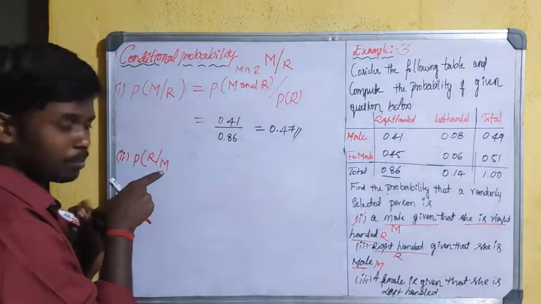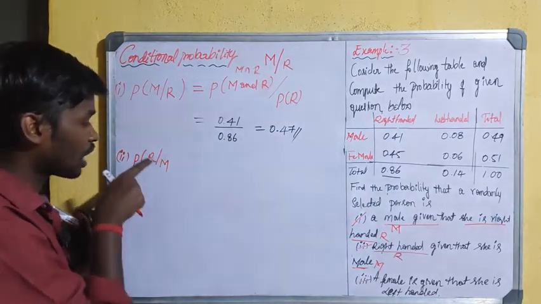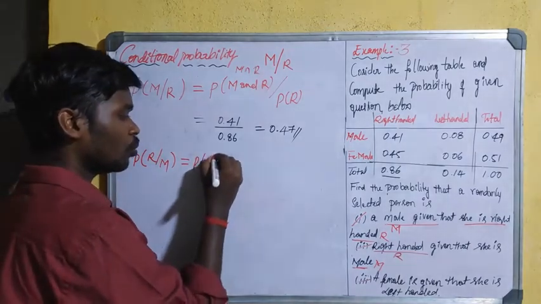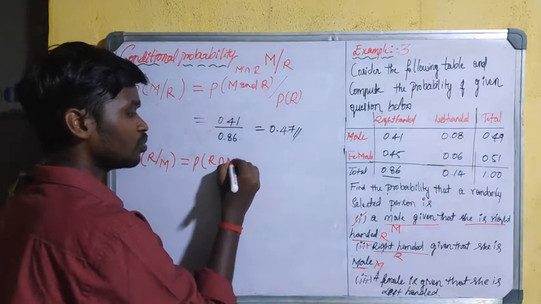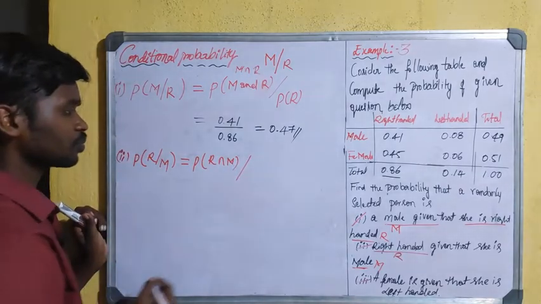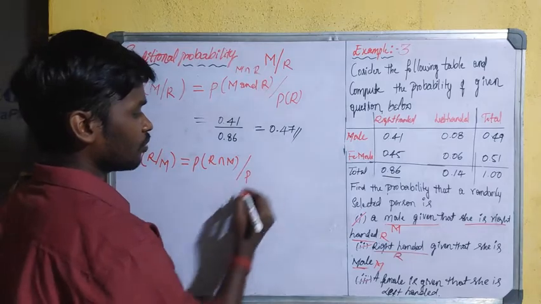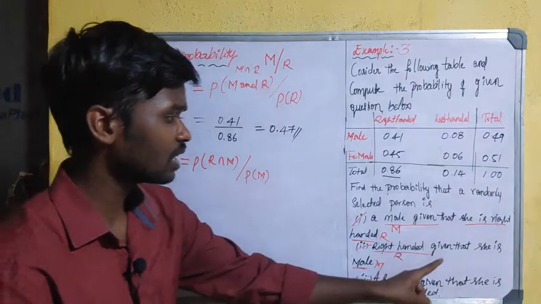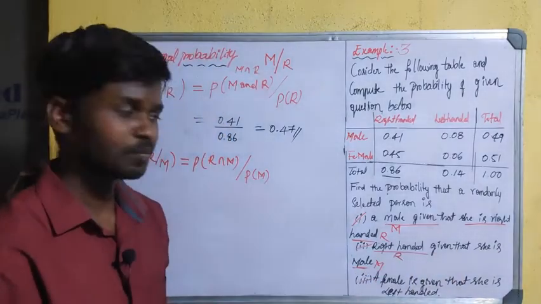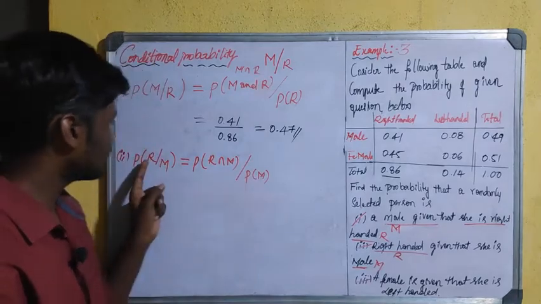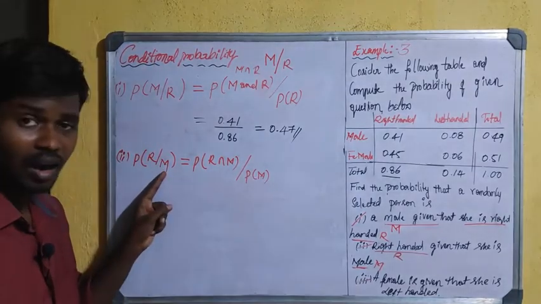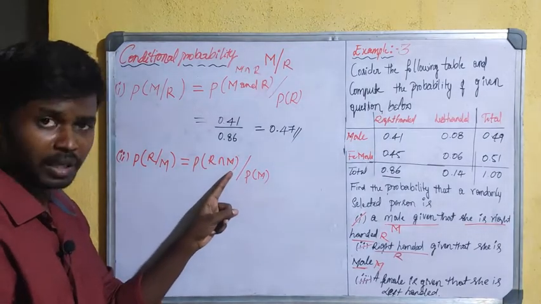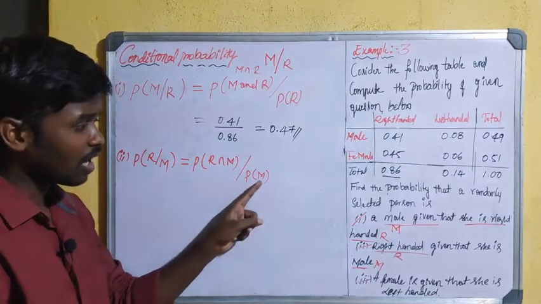The event male, that is M, has already occurred, and we have to calculate the probability of R based on the probability of both R and M divided by the probability of M. So right-handed given that M has already occurred. We consider both R and M, right-handed and male, based on the probability of male.